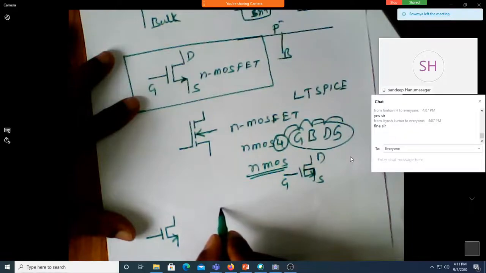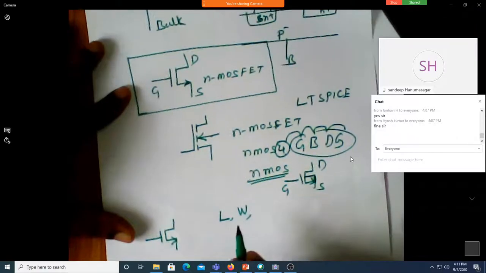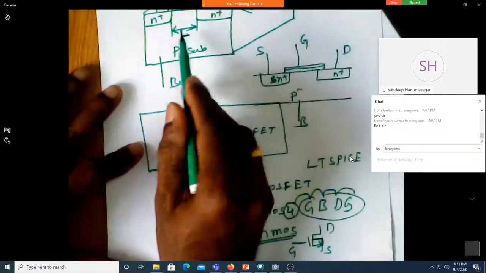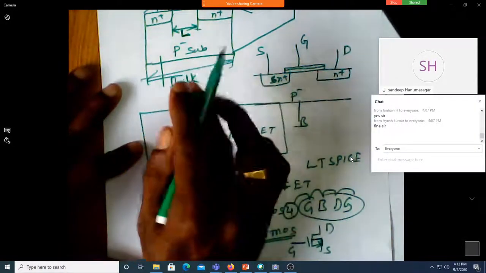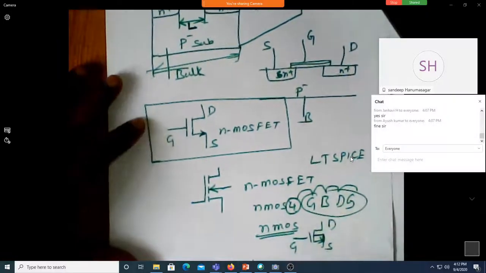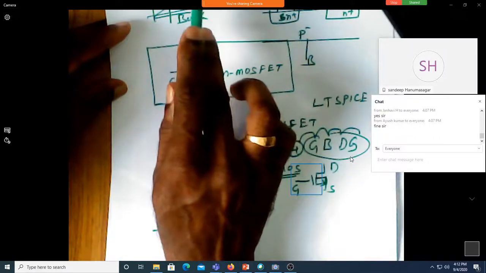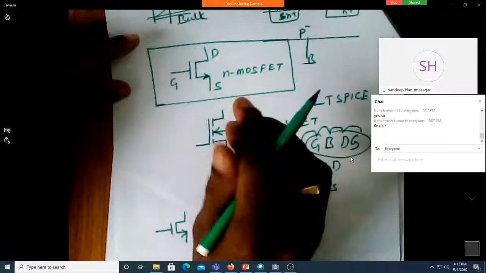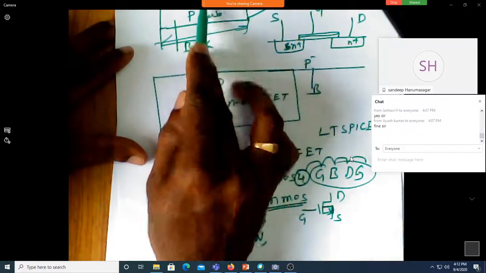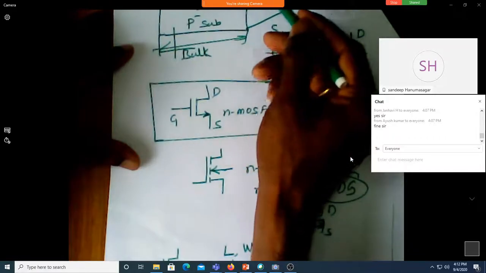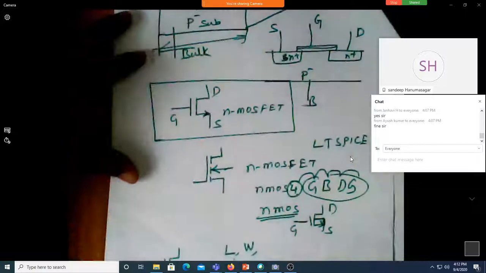So for a MOSFET, I have so many specifications. One of the specifications is the length of the transistor and the width of the transistor. When I say length of the transistor, it is this channel length. Don't get confused, it is not the length of this whole transistor. Whenever I say length of the transistor, it is always meant for channel length. We simply say length of the transistor, which means this length. When I say width of the transistor, it is this width, from this end of your drain to that end. So this is how it looks.